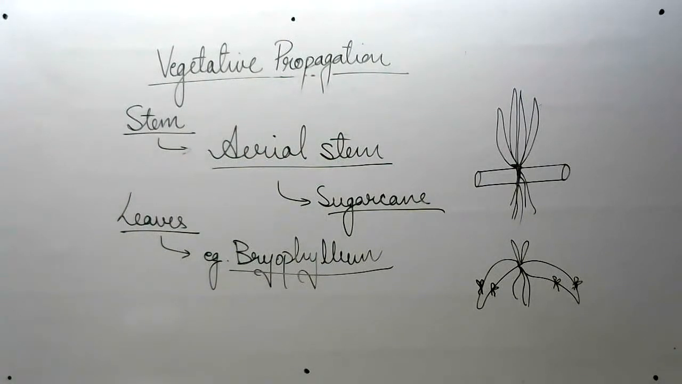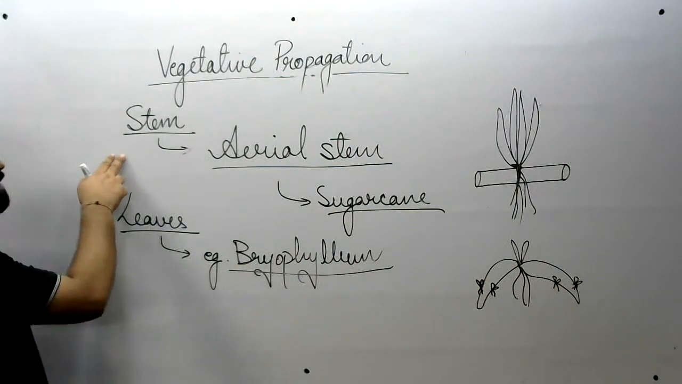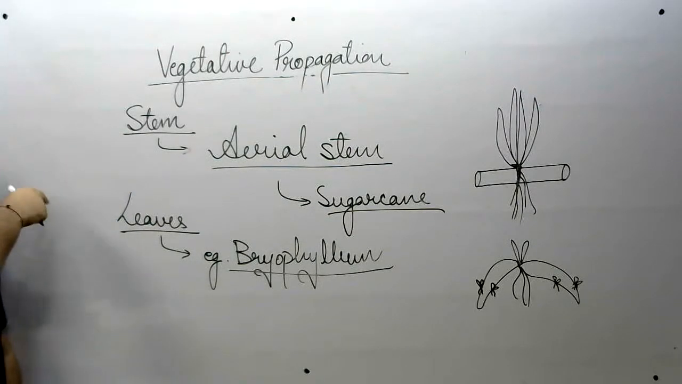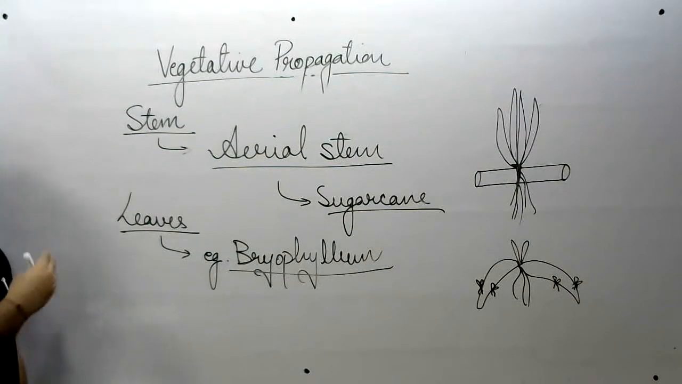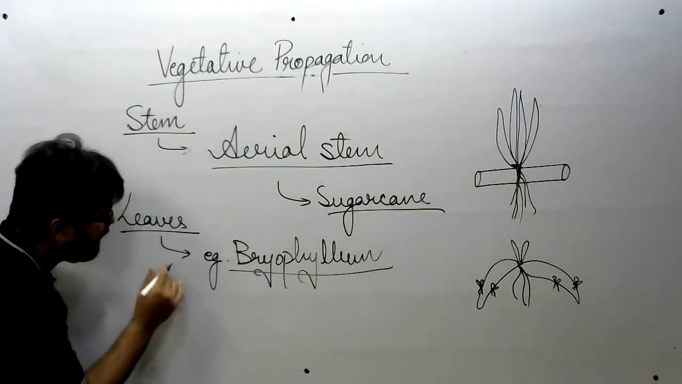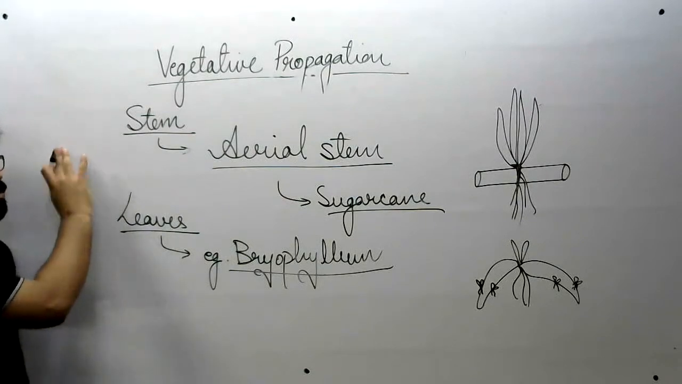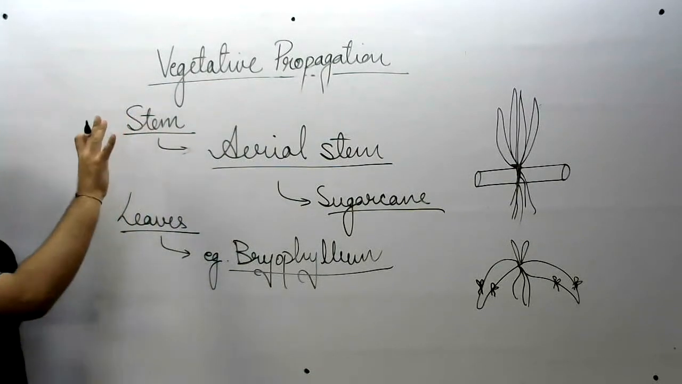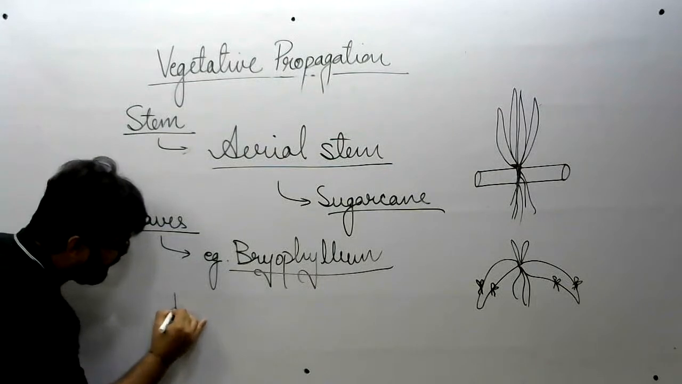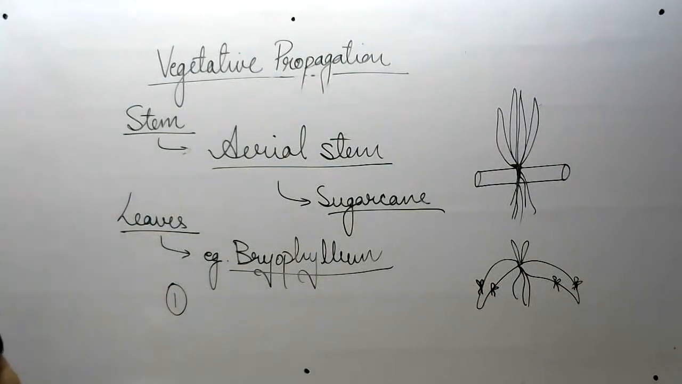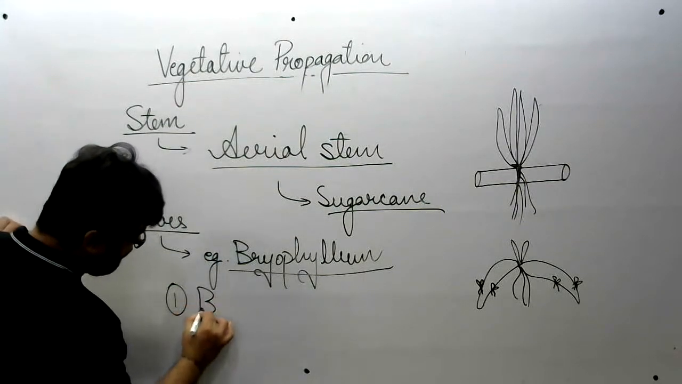Yes. So that was about vegetative propagation through leaves. Now, two other modifications of the aerial part of the plant are also there. Number one, other than stem, leaves, and roots, modification of aerial part, which is also helping in vegetative propagation. These are bulbils.